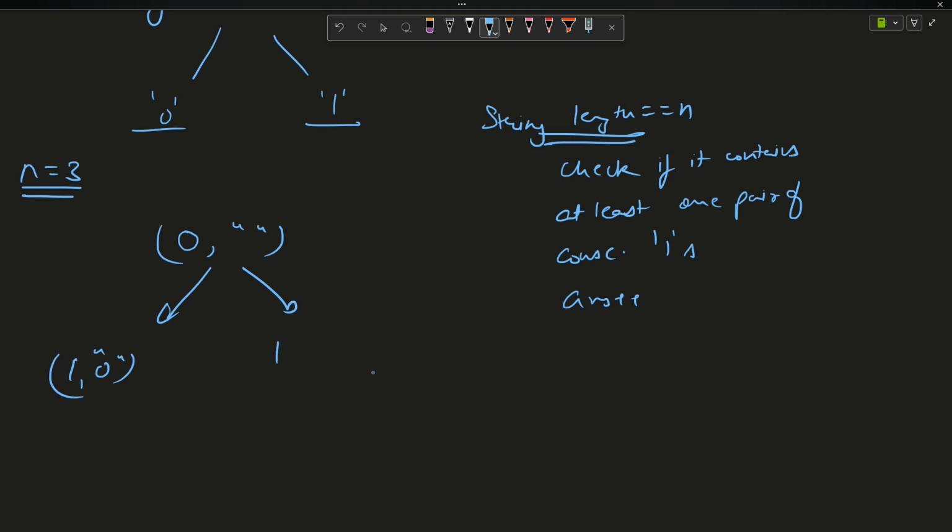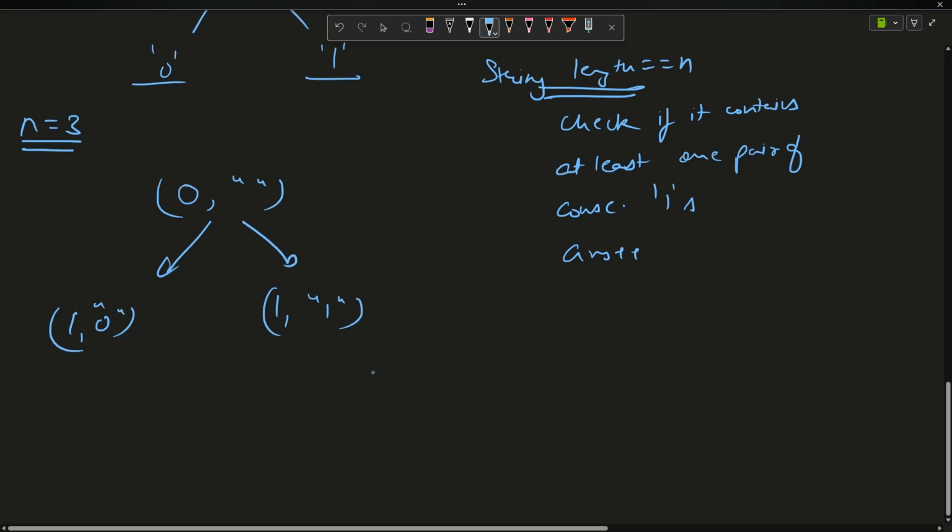If I add 1, it will become 1, 1, right? This is just the length of the string. 1 is the length of the string, 0 is the length of the string, right? Okay. If I move forward, there is again a capacity of going for 0, 0 or going for 0, 1, right? Similarly here, going for 1, 0 or going for 1, 1, right?